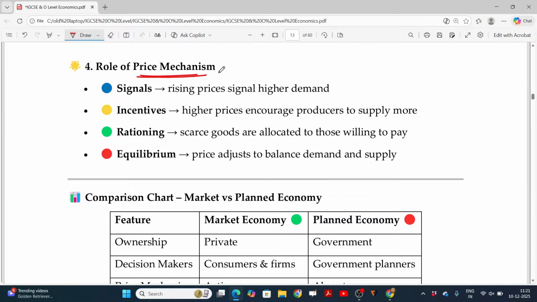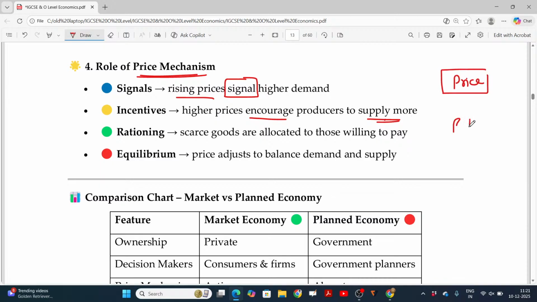Okay, role of price mechanism. Now, rising price is a signal for high demand, and an incentive. Higher prices encourage producers to supply more. So price is the predominant factor here.